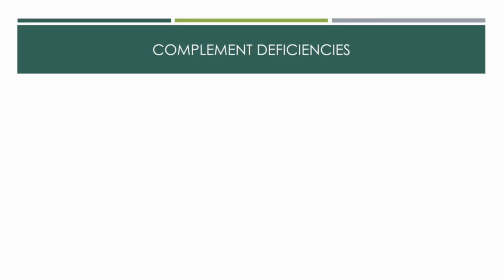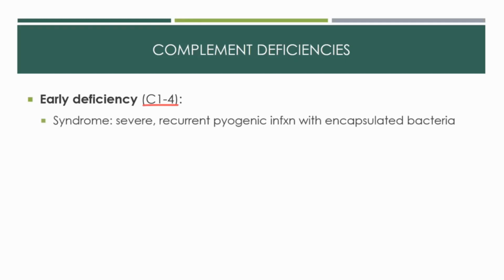So what would happen to us if we did not have complement? Early deficiencies, and by this we mean C1 through C4, for example, someone can have an inherited C3 deficiency, will result in a pretty nonspecific spectrum of disease, so they're not terribly high yield. People with these deficiencies get recurrent sinus and respiratory tract infections by encapsulated bacteria presenting in infancy. These bacteria can evade the immune system more easily because their capsule acts as an antiphagocytic virulence factor, and under normal circumstances, C3b would opsonize these bugs to help fight them.